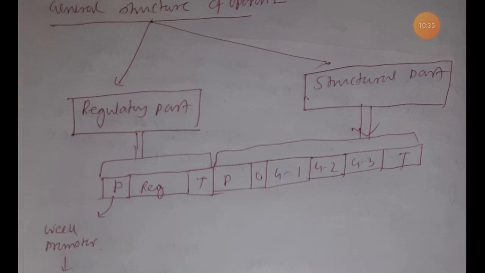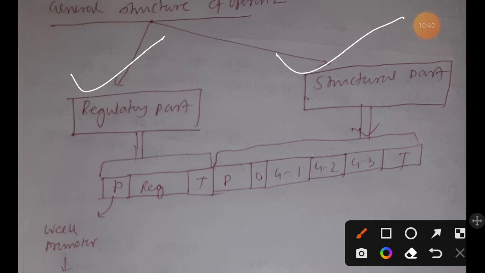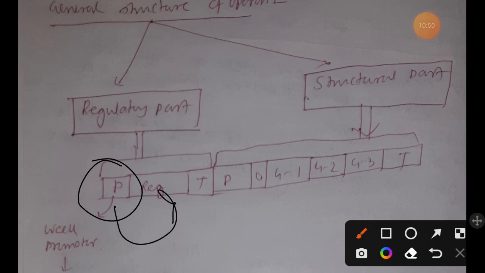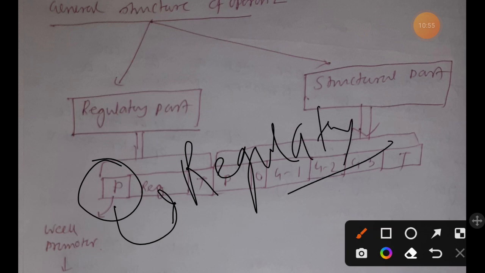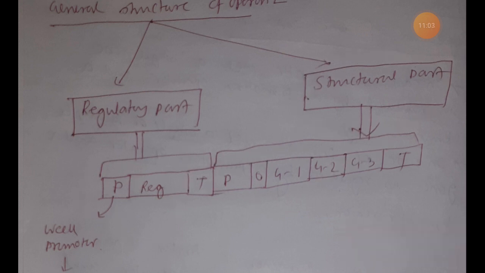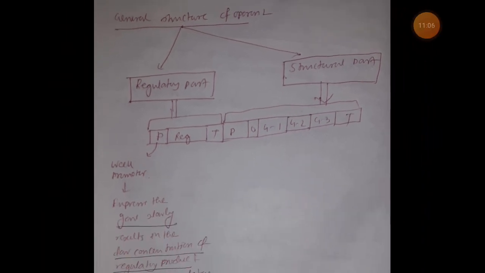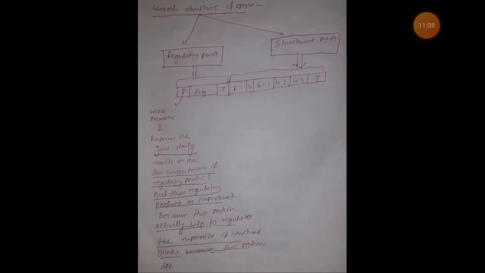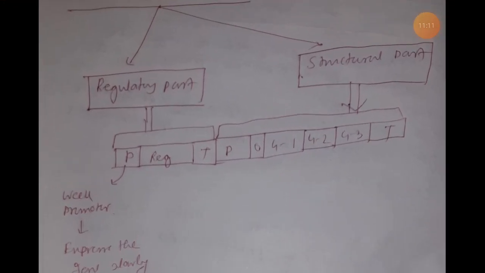There are two parts in the general structure of operon: one is the regulatory part, another one is the structural part. In the regulatory part, the operator will not be present, and the promoter is a weak promoter, and this weak promoter will generate regulatory product in low concentration. This regulatory product will regulate the structural genes that are present in the structural part. So that is the normal concept of the operon that you need to remember.